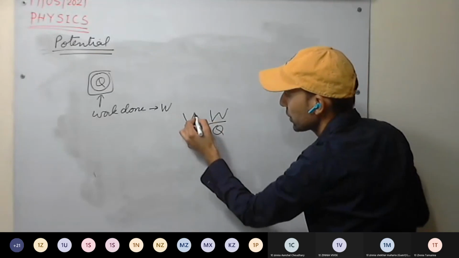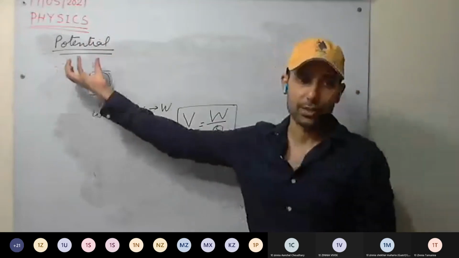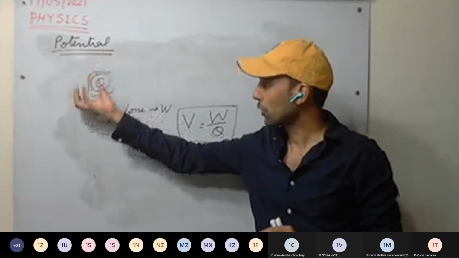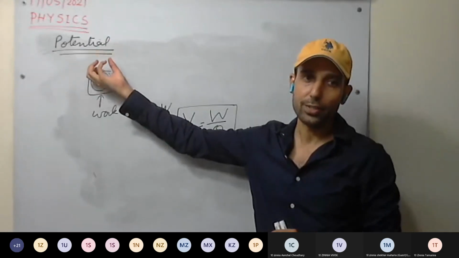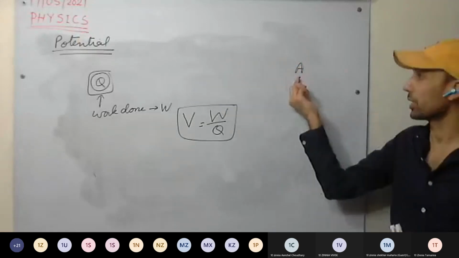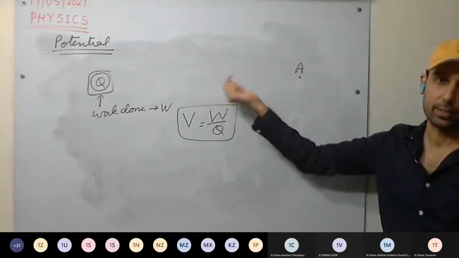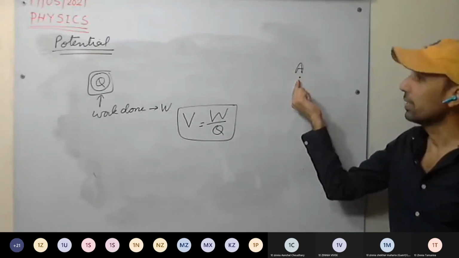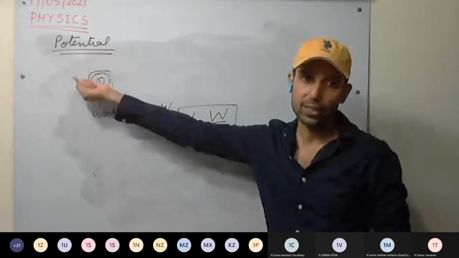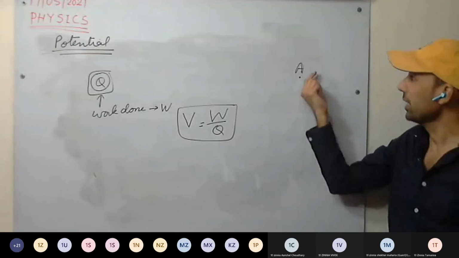This will be our potential. Or we can say, if we are taking unit charge, that is 1 coulomb charge, the amount of work done on unit charge in bringing it from infinity to a particular point is the potential at that point. Listen again.